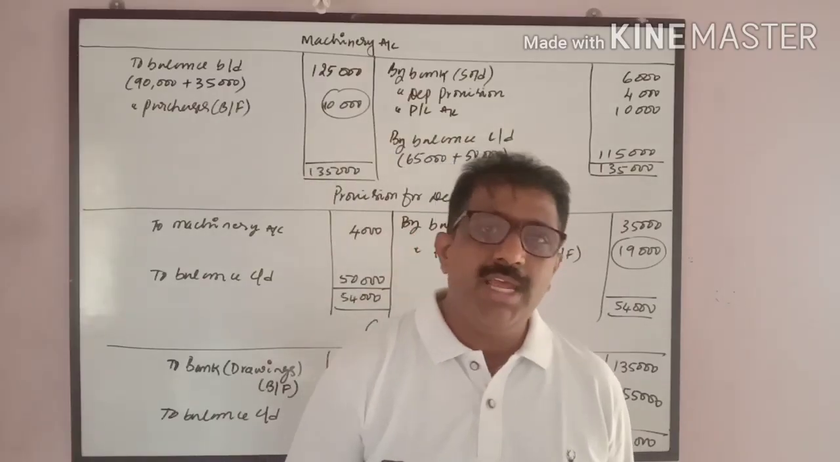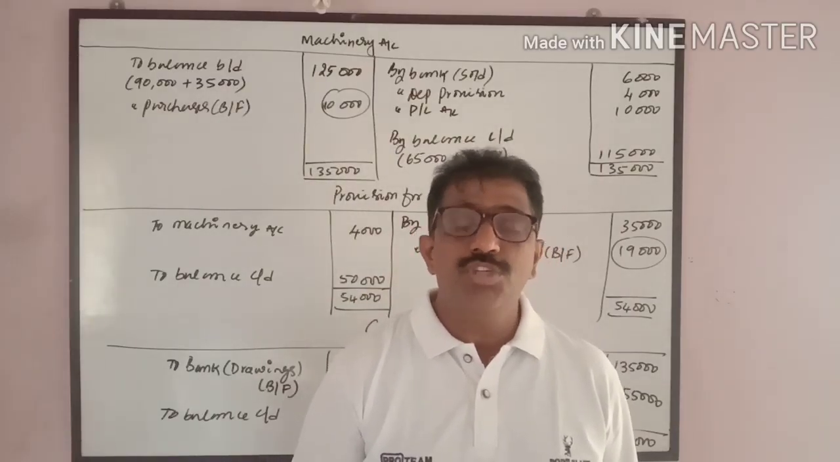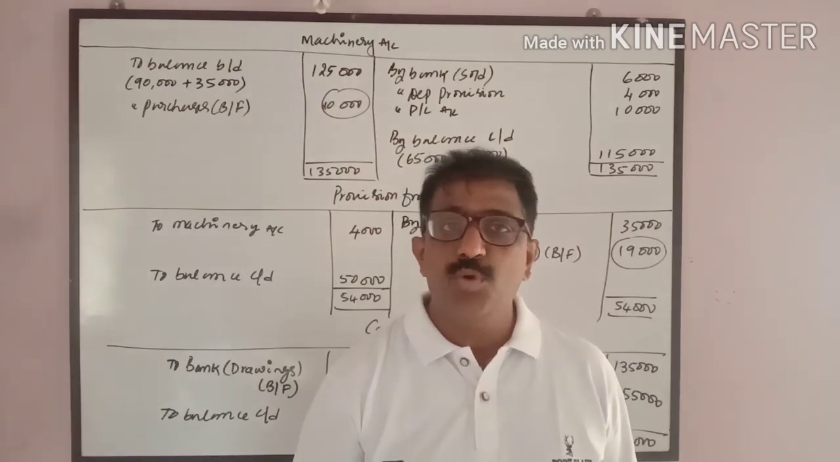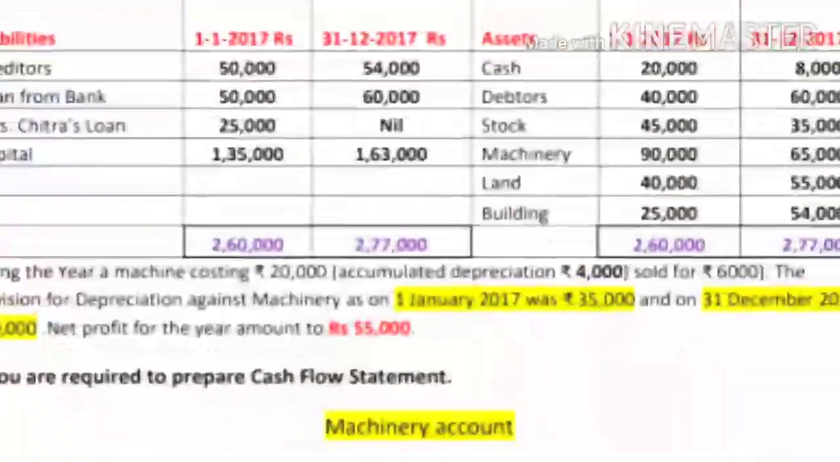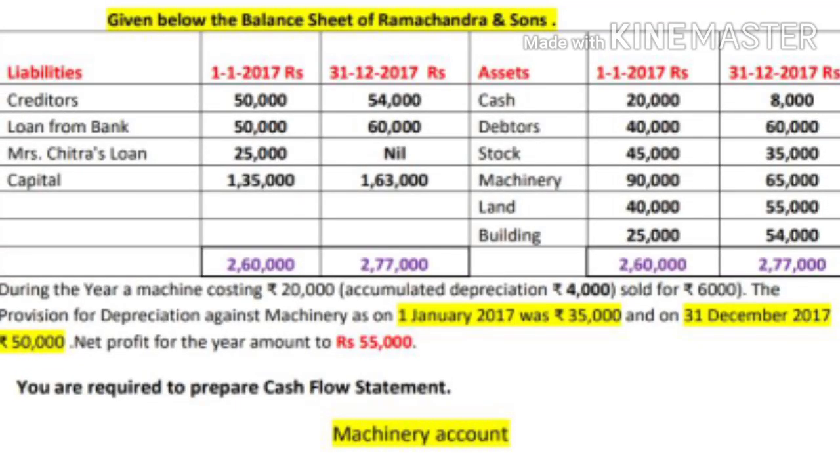In today's class, I am going to discuss one question paper problem on cash flow statement. I have taken this problem from the 2019 question paper. Question number 8. Given below is the balance sheet of Ramachandra and Sons.